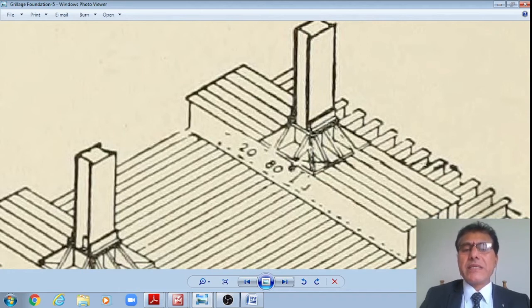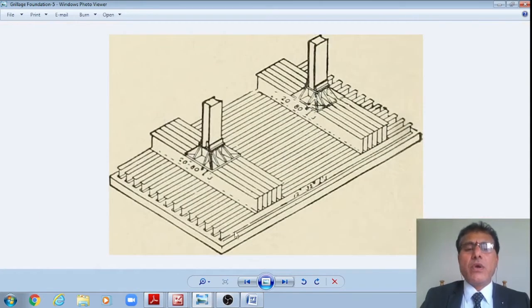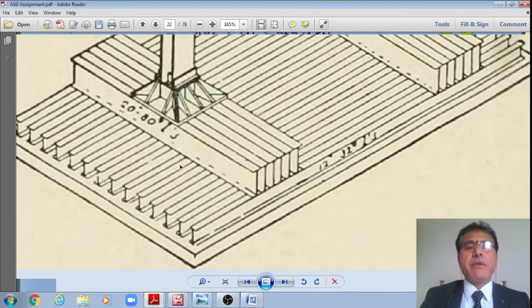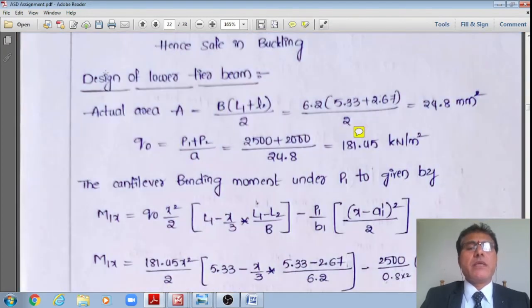Therefore, use 3 ISLB 400. ISLB 400. Now, once we do that, I'll go for the analysis of the lower tier beams. Then I'll do the designing also. Now let me go to the analysis of the lower tier beams. Now, this is the third part, students. The second part is also over.